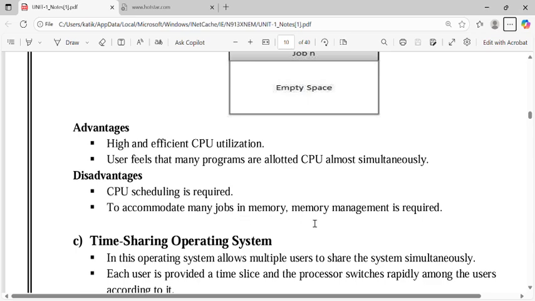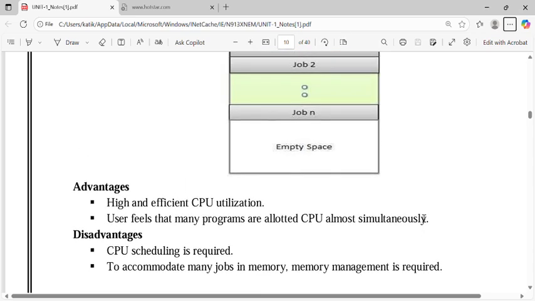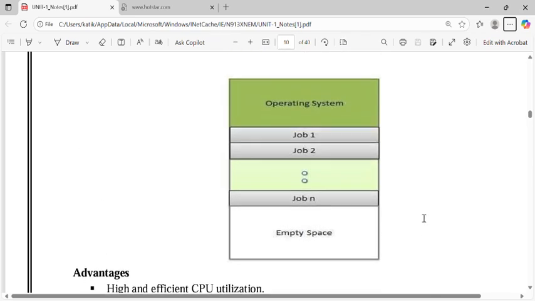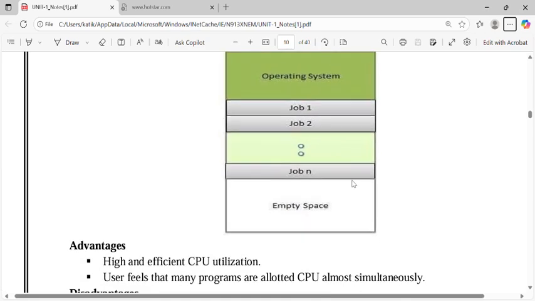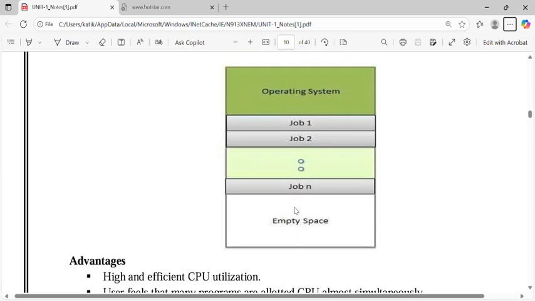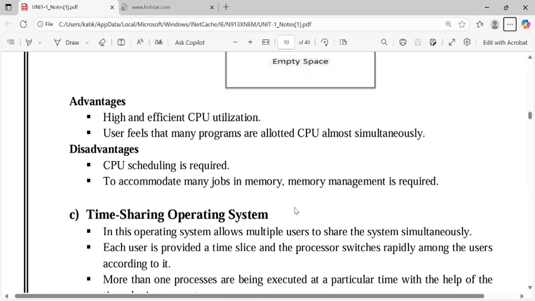To accommodate many jobs, memory management is required. There may be plenty of jobs or processor tasks in the ready queue, so there must be a main memory, and we have to manage it. So this is the disadvantage.